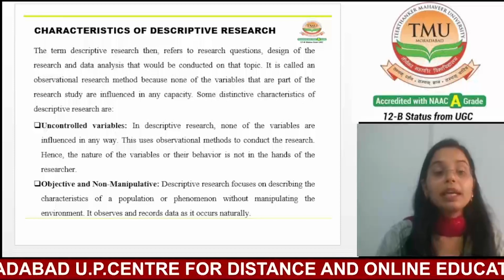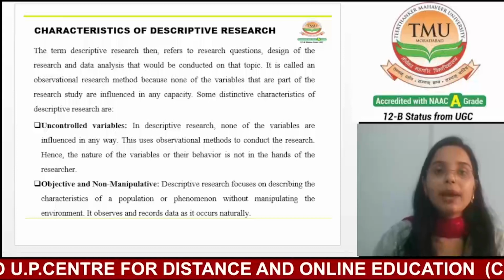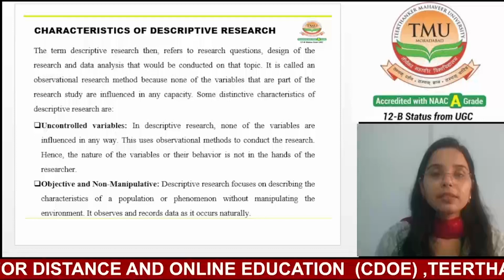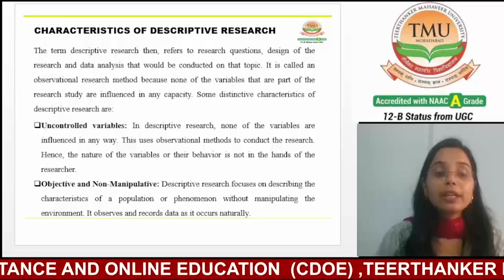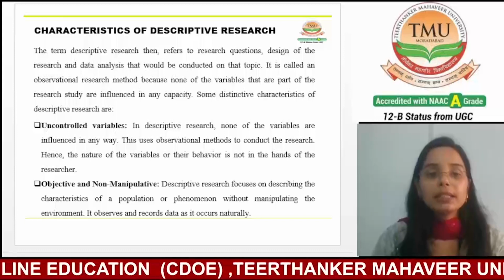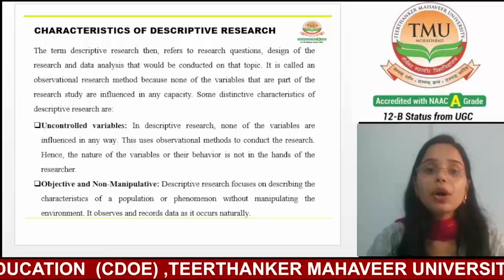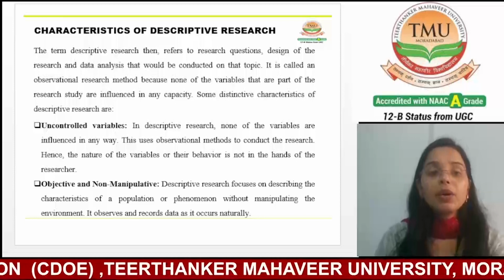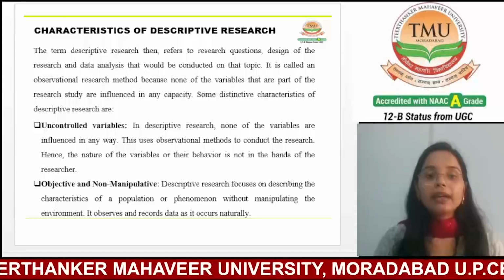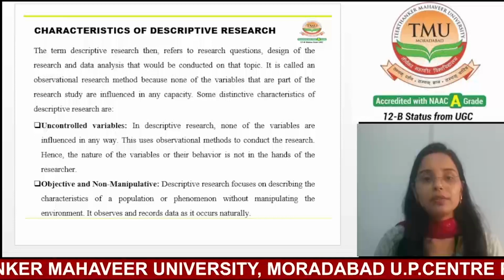That means variables are not controlled or manipulated. Researchers don't try to change or influence the variables being studied. They simply observe and record what's happening naturally, like a fly on the wall.